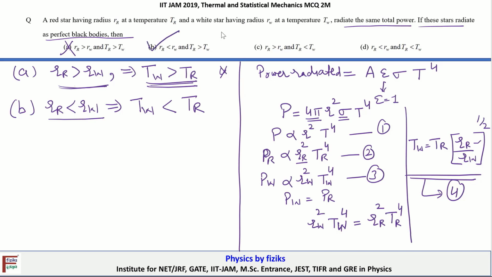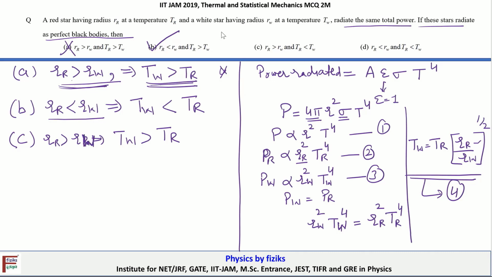Now let's take a look at option C. What is that? When RR is larger than RW. We have already done this in option A. When RR is larger than RW, this will imply TW is greater than TR. So what is given in the option? When RR is larger than RW. It's not R here, it's RW.